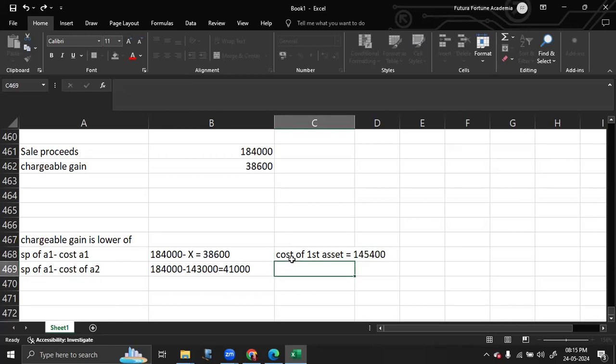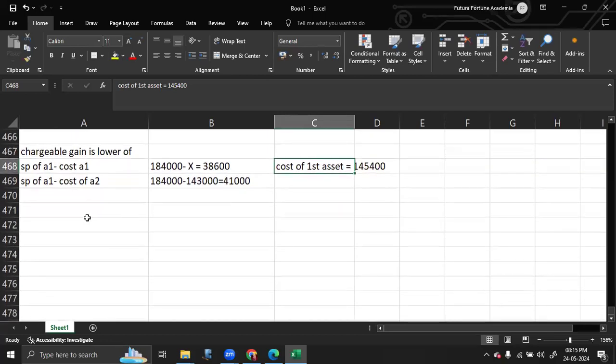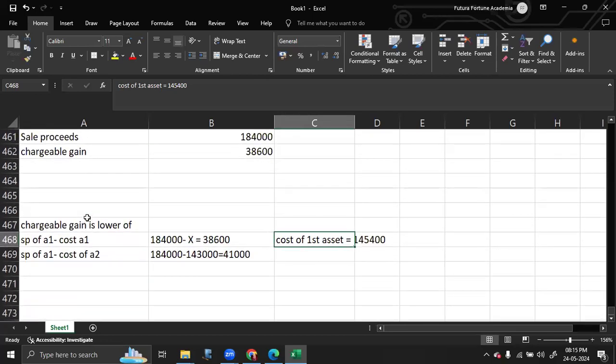Okay. Anyways, so you got the cost as well. Now we are going to do the comparison. We got all the figures. Now, what did I do here? I know that chargeable gain is directly given, which is 38,600.